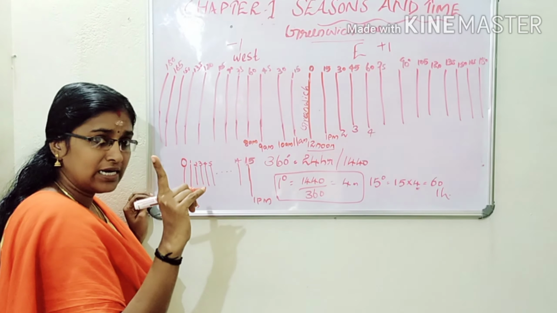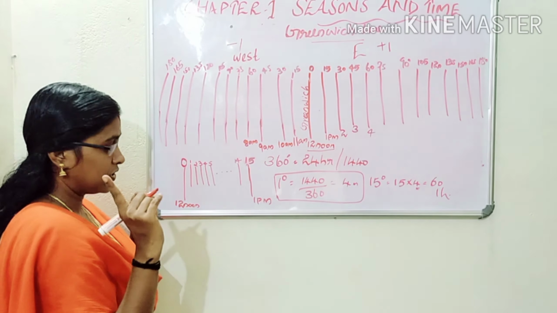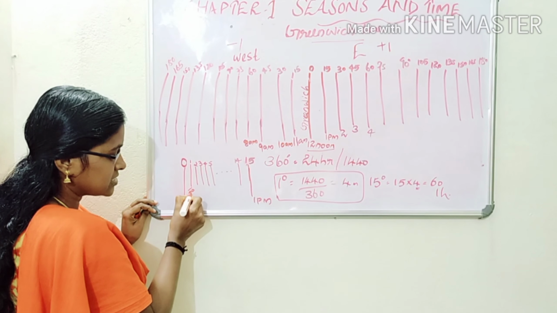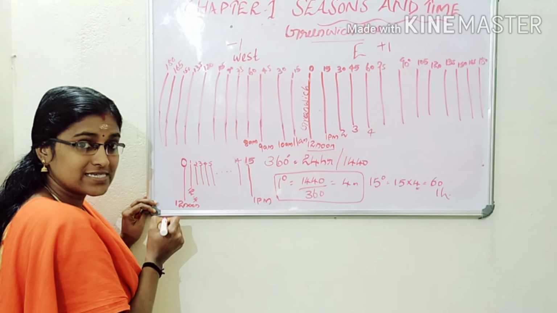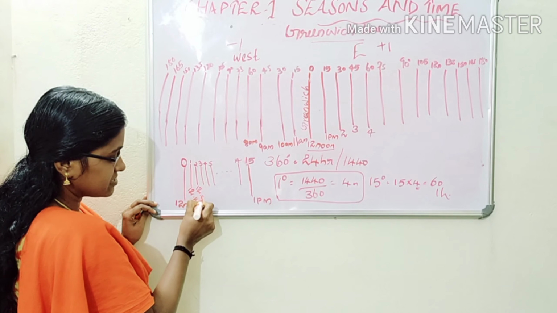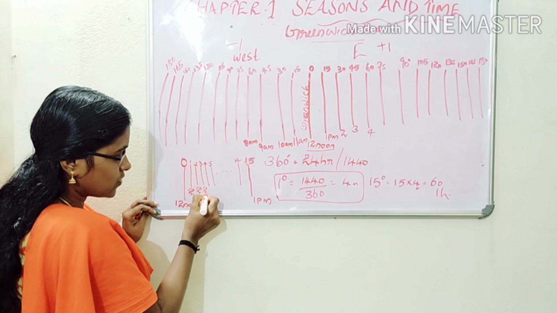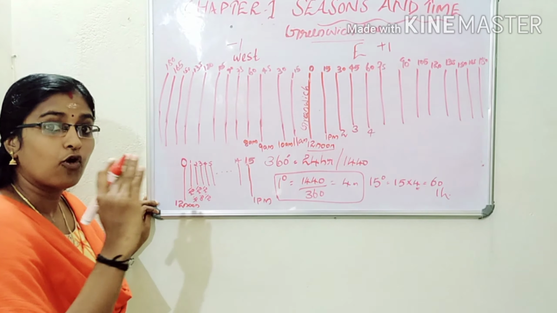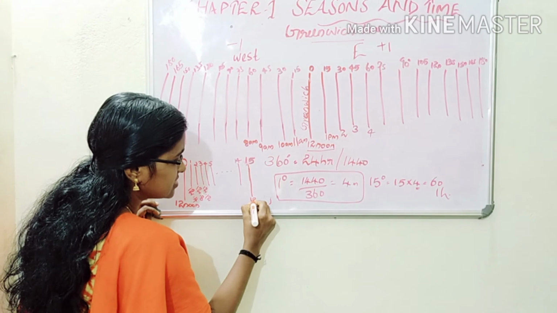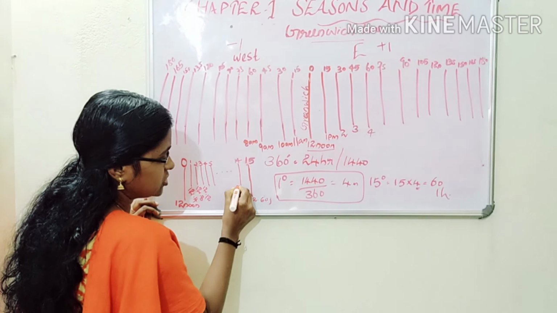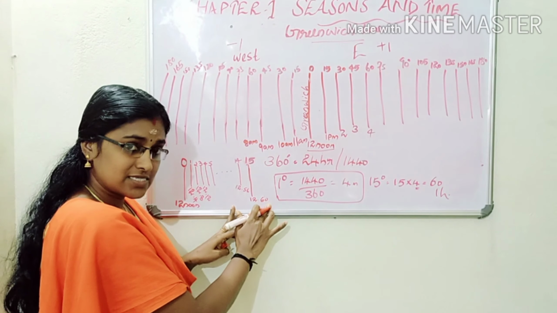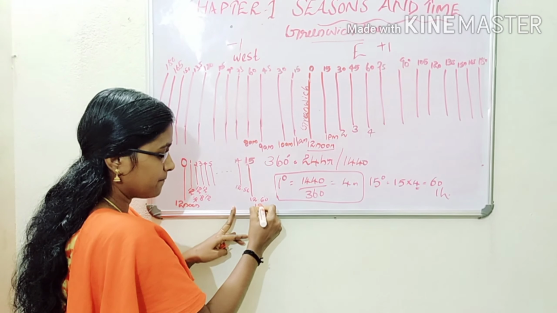At 1 degree the time is 12:04, then 12:08, then 12:12, adding 4 minutes each time. When we reach 15 degrees, the time is 12:60, which means 1 p.m.